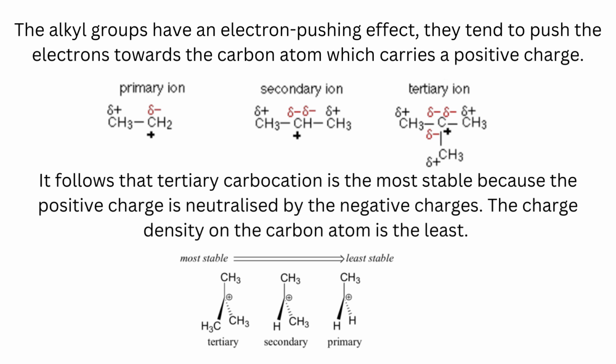As you can see here, primary ion, secondary ion and tertiary ion, it follows that the tertiary carbocation is the most stable because the positive charge is neutralized by the electron-pushing alkyl groups. The charge density on the carbon atom is the least. The order from most stable to least stable is shown here. Tertiary is the most stable, then secondary, and then primary carbocation.